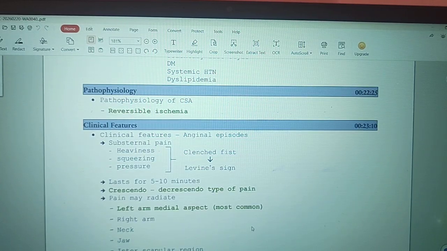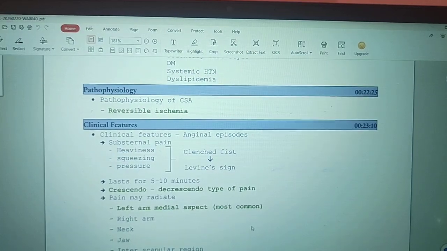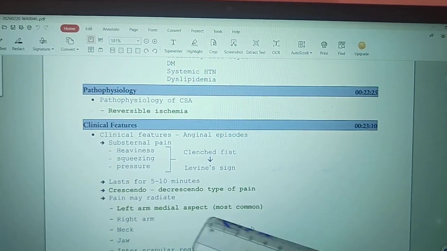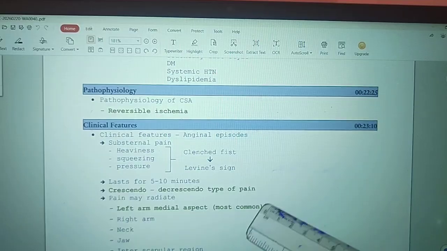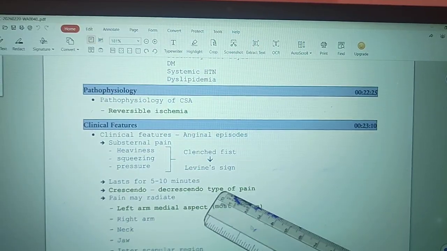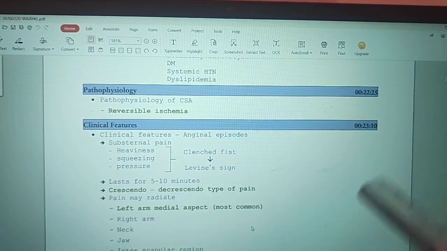And this pain is a crescendo-decrescendo type of pain, that is, the pain increases and then decreases. And here the severity of the pain varies. Sometimes it is a severe pain, sometimes of moderate intensity. So the intensity of the pain varies in case of this chest pain.